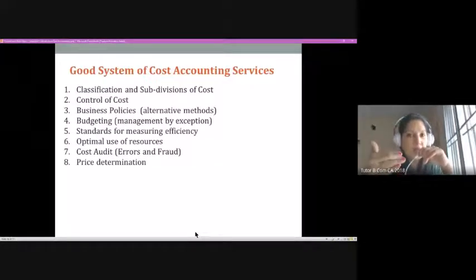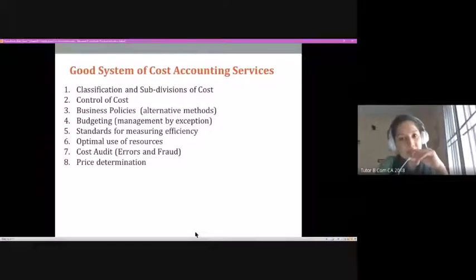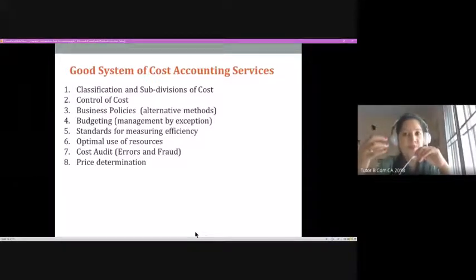One is there should be efficient classification and subdivision of costs. That is what I gave as an assignment to you. You have to know what are the categories of cost. We had a little discussion at the beginning of the class, but next class you will come up with different classifications of costs. So an efficient cost accounting department will have a proper classification of cost based on its point of incurrence, right? So that is one of the functions of an efficient cost accounting department.